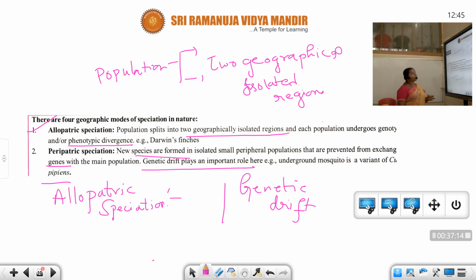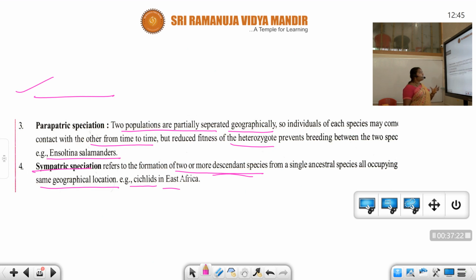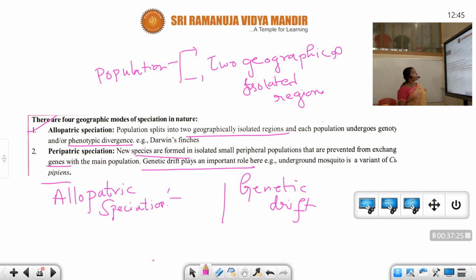There are 4 geographic modes of speciation in nature: allopatric, peripatric, parapatric and sympatric. In allopatric, a population splits into 2 geographically isolated regions and each population undergoes genotype and phenotype divergence. Here the population is divided into 2 individual groups in geographically isolated regions. One group is going to survive in one area, whereas the other group is going to survive in the other area, with different phenotypic and genotypic characteristics.